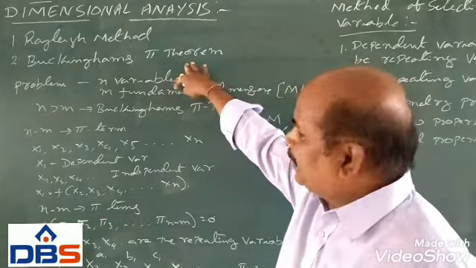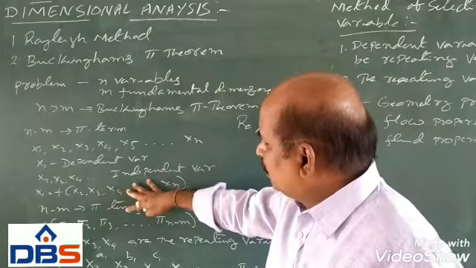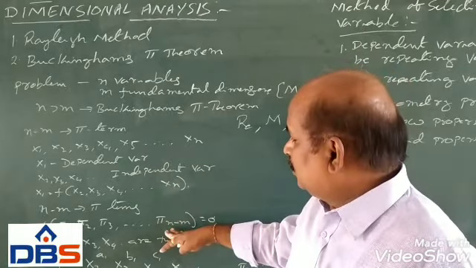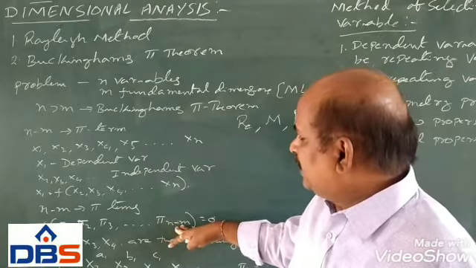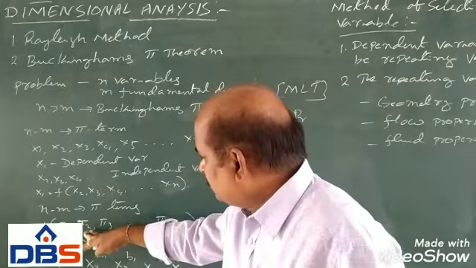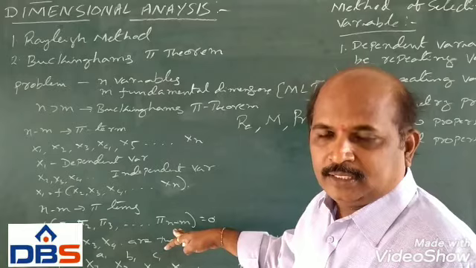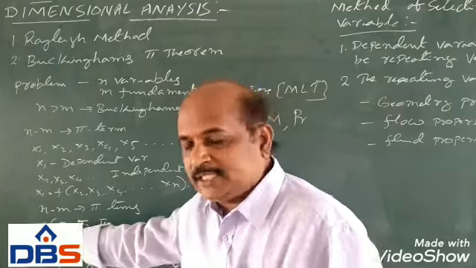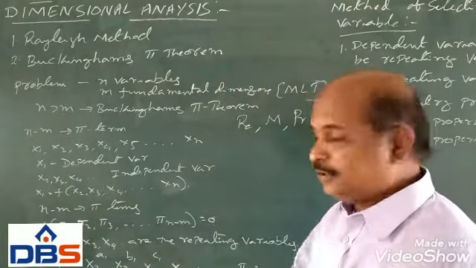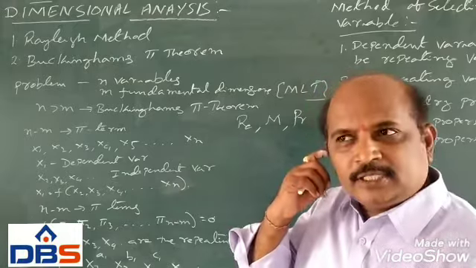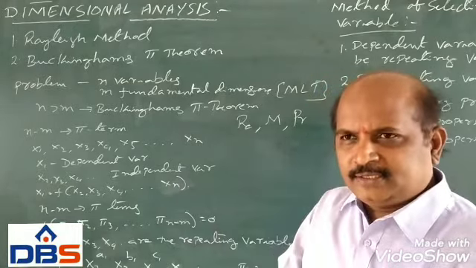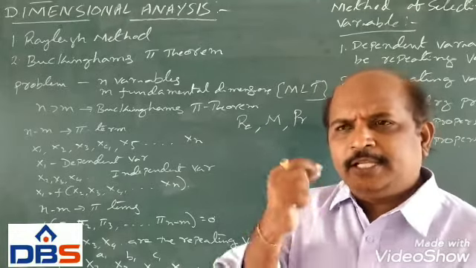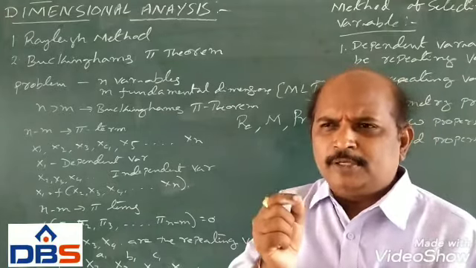By applying the Buckingham Pi theorem, all n variables can be represented as n minus m pi terms: pi 1, pi 2, pi 3 up to pi n minus m. Like this, n minus m pi terms we can derive, and all the pi terms are in some relation: the function of these pi terms equals 0. Then, how does a pi term look? In each pi term, what variables will be there? Generally, in every pi term there will be some variables.